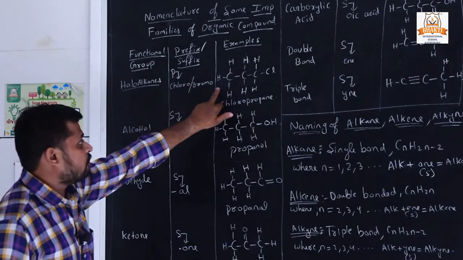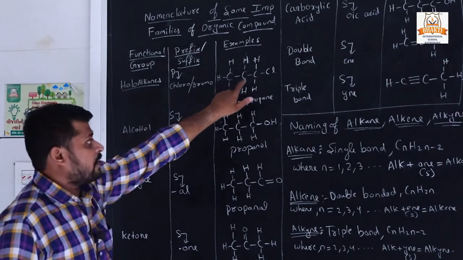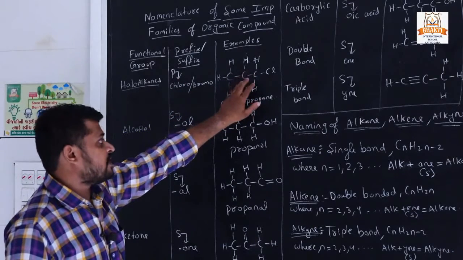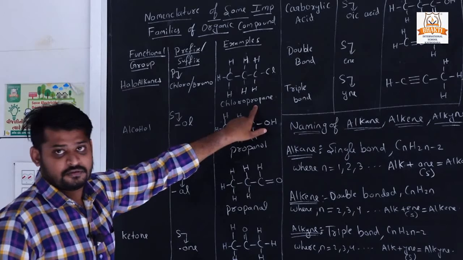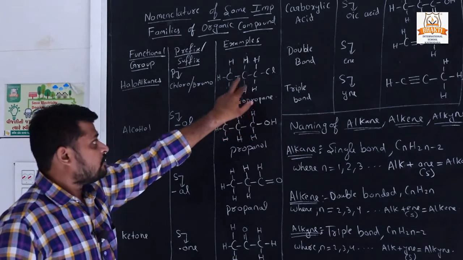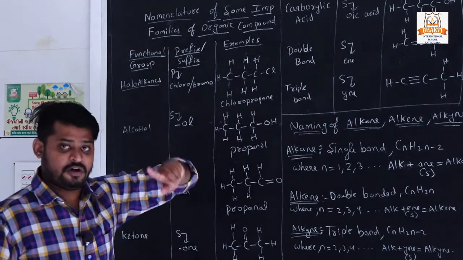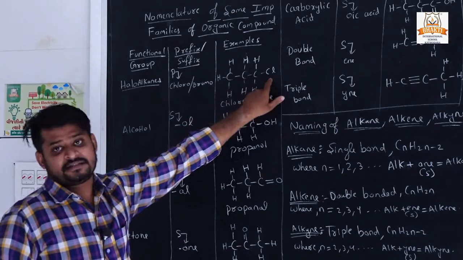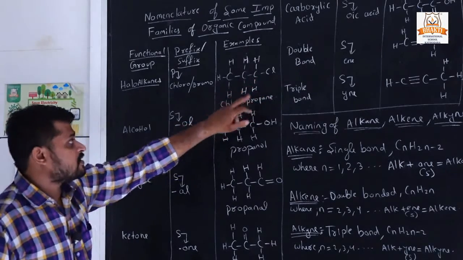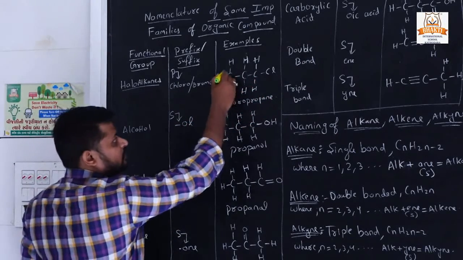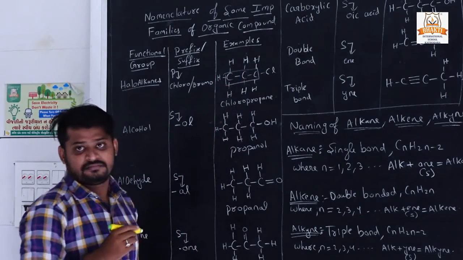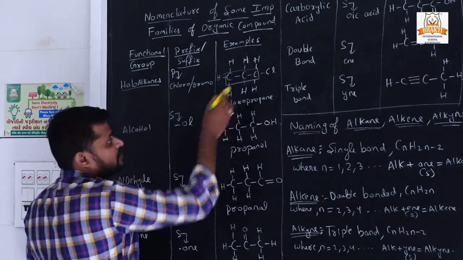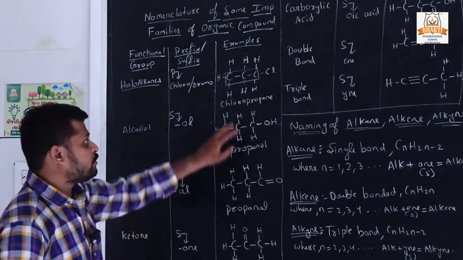In this structure you can clearly see a carbon chain of 3 carbons, that's why it is prop. We all know the root word for 3 carbons is prop; we already studied that in the previous video. This is our parent chain, and chlorine is in the substituent group.